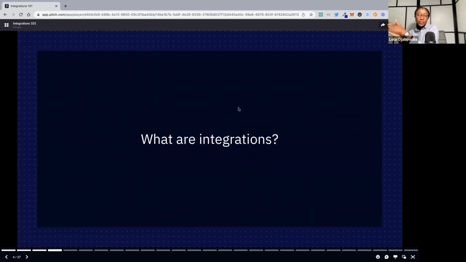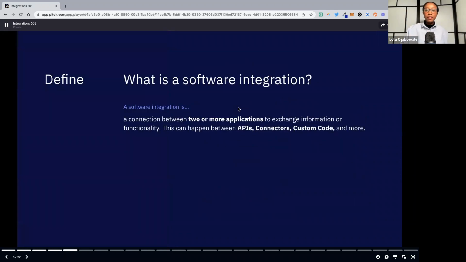Now let's level set with some background knowledge so we're all on the same page. What are integrations? I think an easy way to define integrations, especially software integrations, is that they're like a bridge between two or more applications. When you're integrating, you're usually exchanging functionality, information or data, and it can happen in a variety of different ways. APIs have started to get a lot of love in the no-code community, which has been super exciting, but there are also connectors and custom code, and we'll cover some of the major types in the next slide.